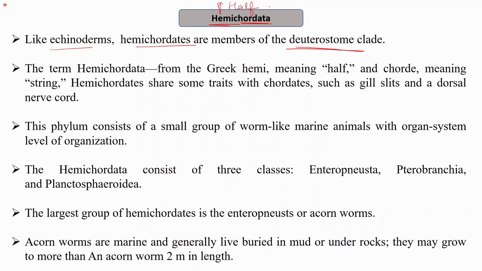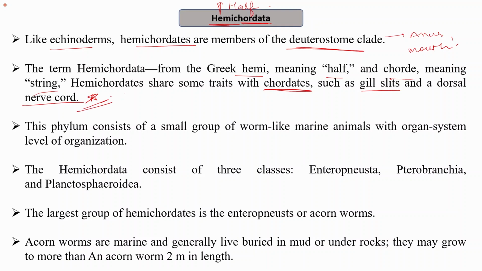That is, they have the characteristics of deuterostomes. In this, the anus appears first. That is, the anus is formed near the blastopore, and then the mouth appears second. Fine. The term Hemichordata is from the Greek word hemi meaning half, and chorde meaning string. So hemichordates share some traits with chordates such as gill slits and a dorsal nerve cord.